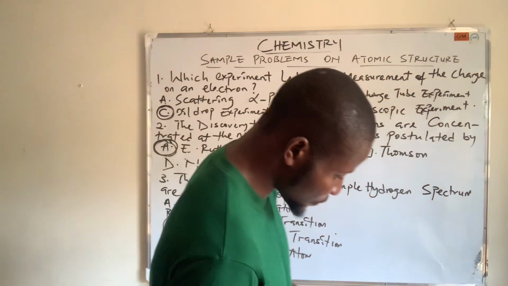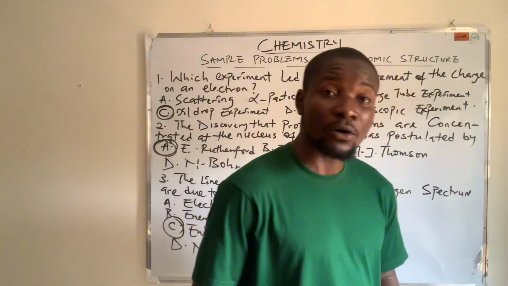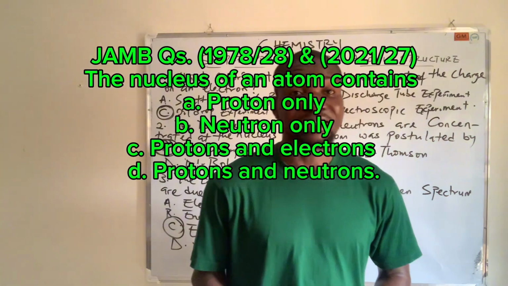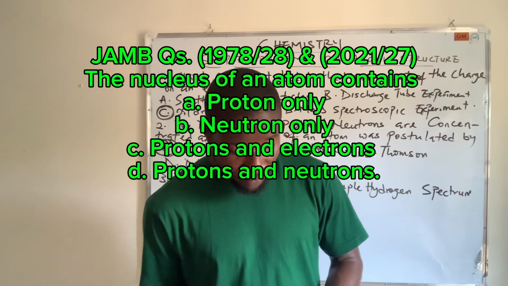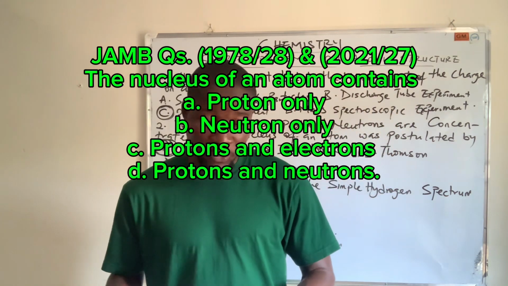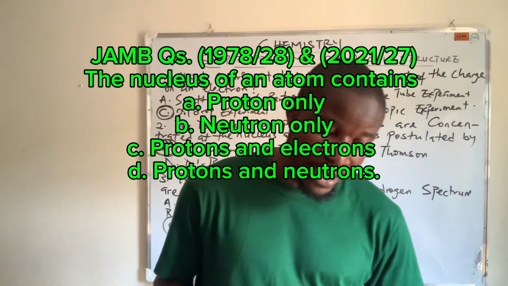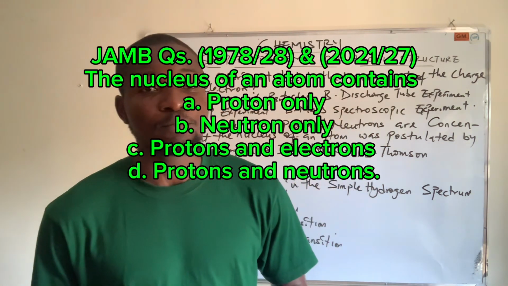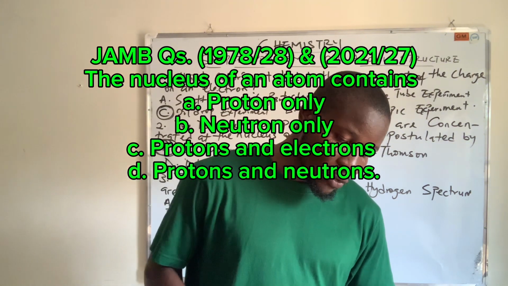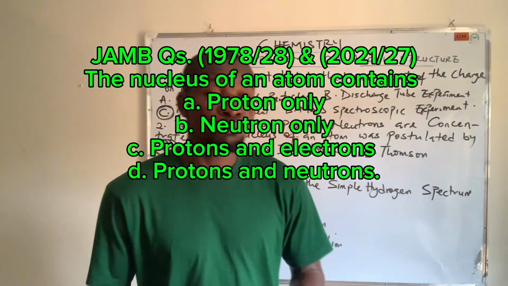I still have some other questions here. There's a question I have here on my list, a 1978 number 28 and also 2021 number 27 JAMB question. It says the nucleus of an atom contains A, protons only, B, neutrons only, C, protons and electrons, D, protons and neutrons.